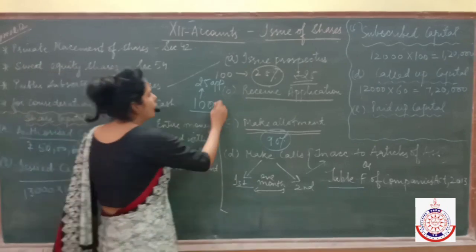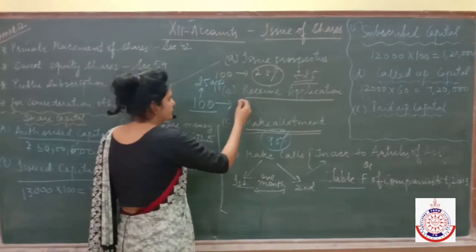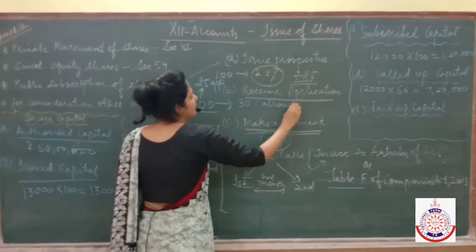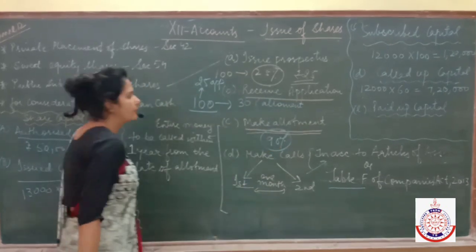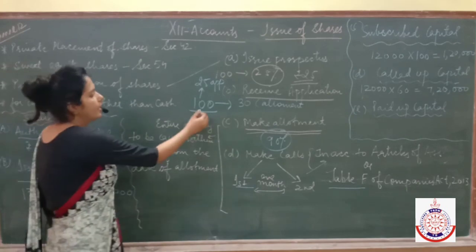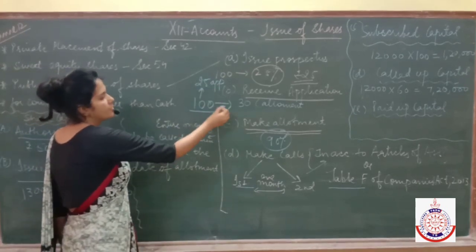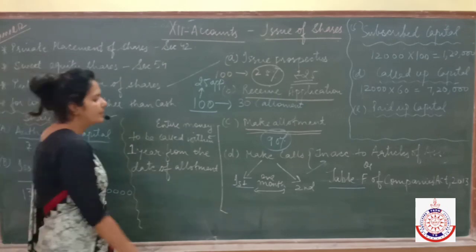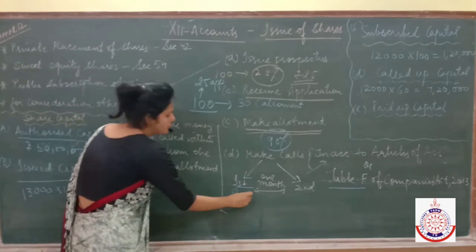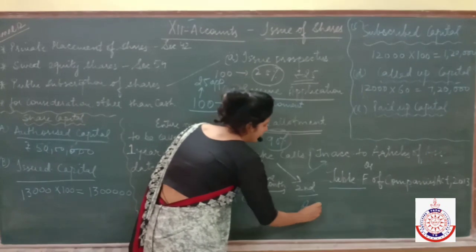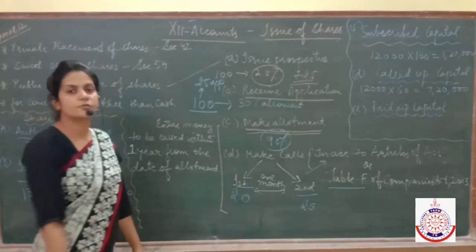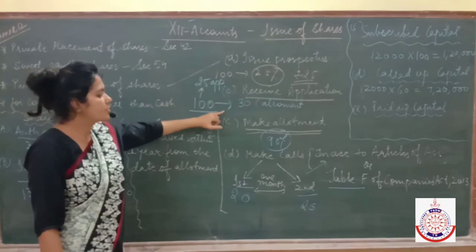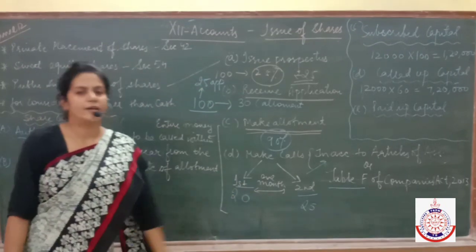Let's say I called rupees 30 at the time of allotment. Now how much is left? 45 rupees are left, because 100 minus 25 application minus 30 allotment. So the company may call rupees 20 on first call and rupees 25 on final call. So now how many installments are there? Now there are 4 installments: application, allotment, first call and final call.